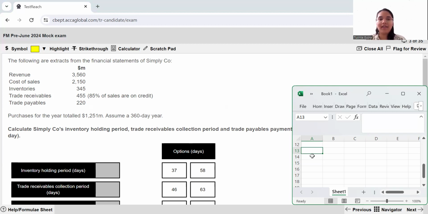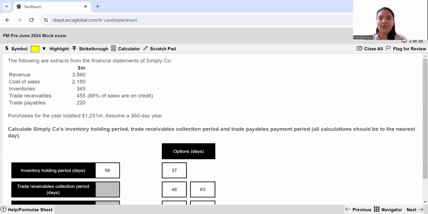It's nothing but your inventories divided by your cost of sales multiplied by 360, because they have told us to assume a 360-day year. So my inventories over here are 345. I divide that by my cost of sales, which is 2150. So this is the ratio, and then I can just simply multiply this by 360 because this has been given to me as the instruction. So this is 57.76, roughly translates to 58 days.